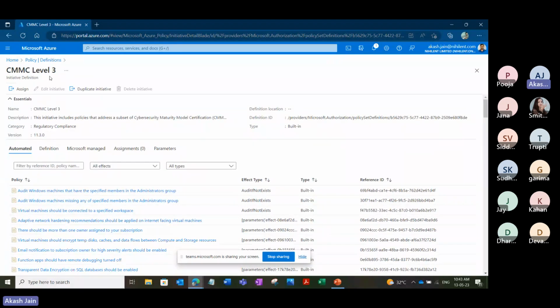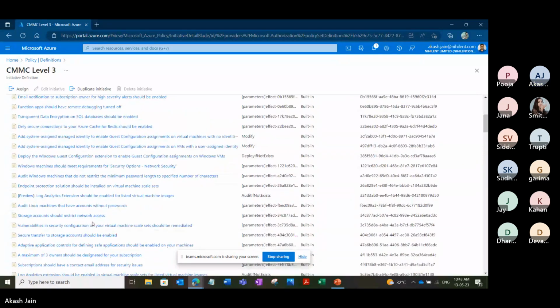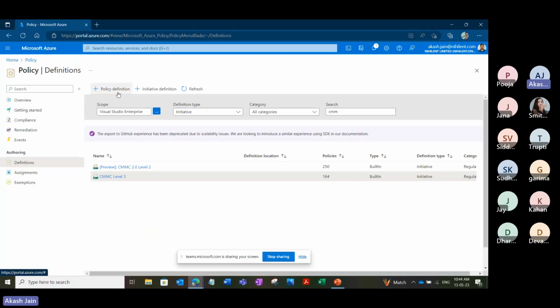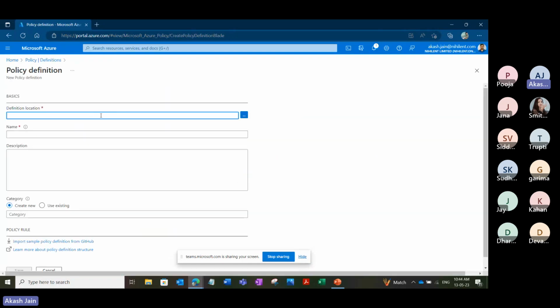So this is CMMC level 3 initiative definition, and inside this there are 164 policies already created. So if we want to assign it, we will assign it, and then based on that, our resources will be following those policies. So let's start with our demo. We will create one new policy, single policy definition.